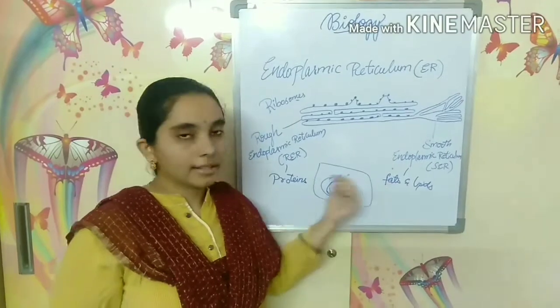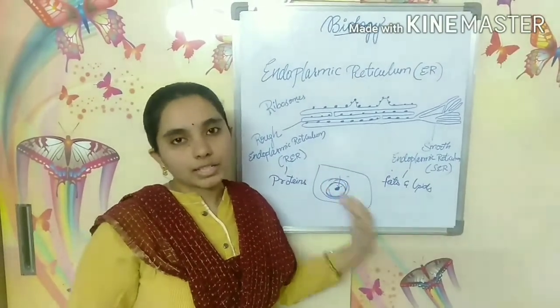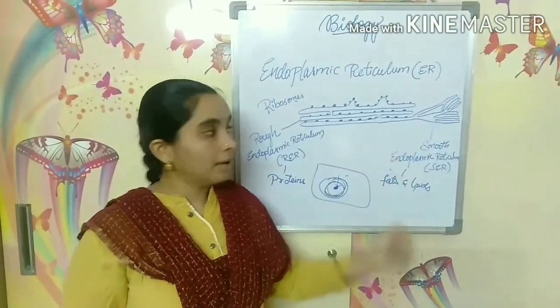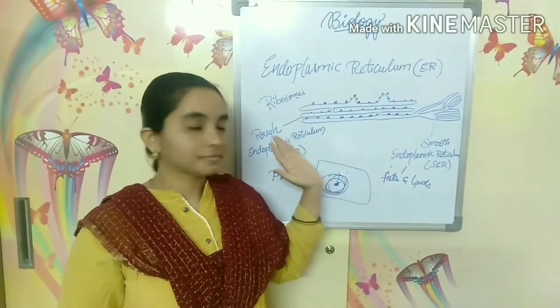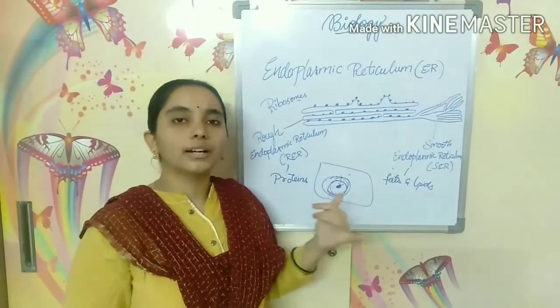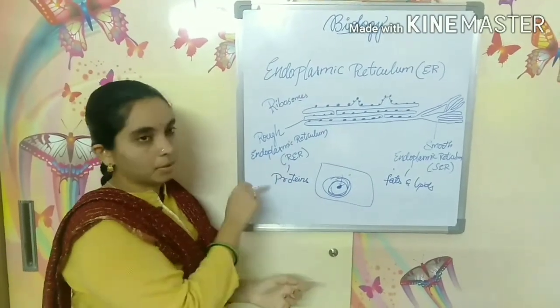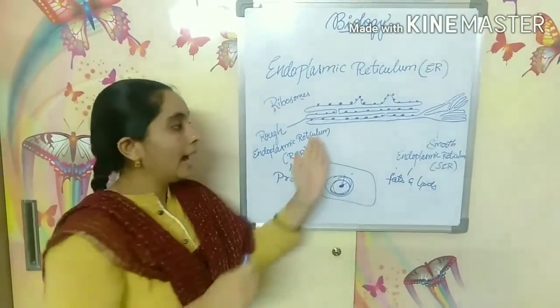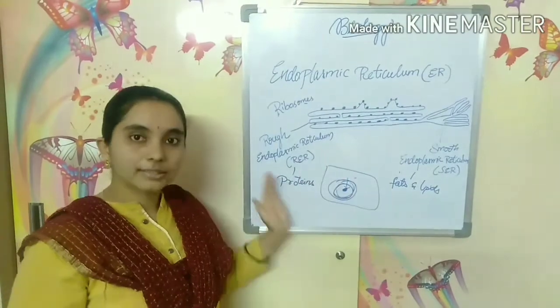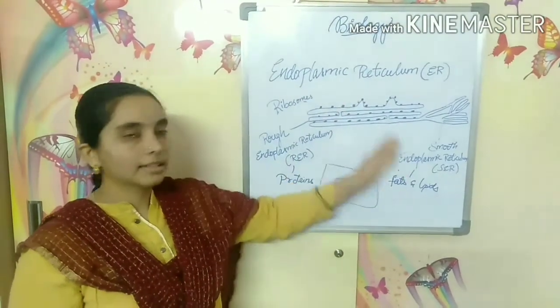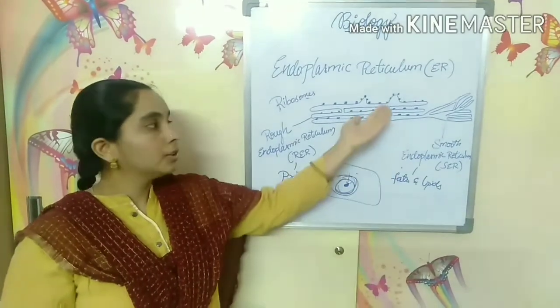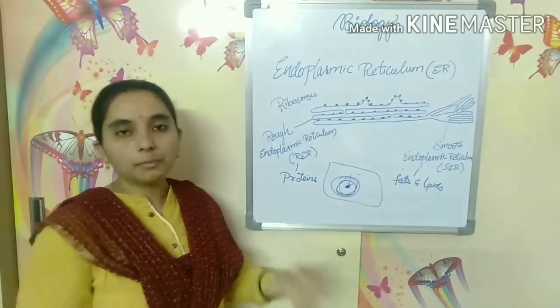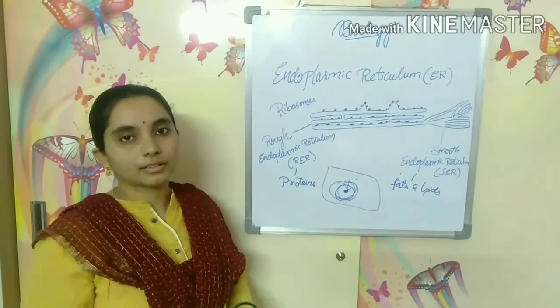So these are the two main functions of the endoplasmic reticulum, the structure and the functions. These are very important in the synthesis of proteins, fats and lipids, and also in transporting these proteins, fats and lipids through the endoplasmic reticulum to other parts of the cell.